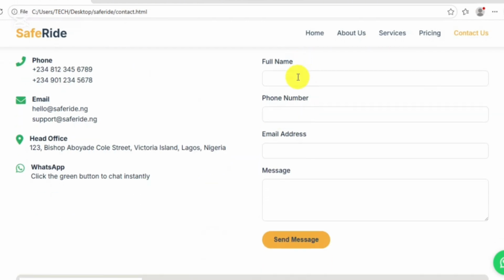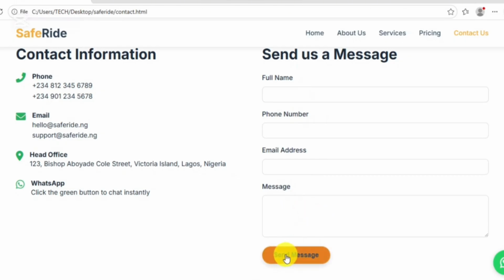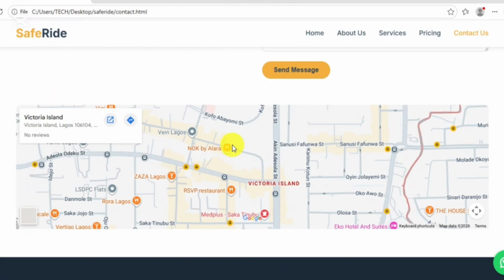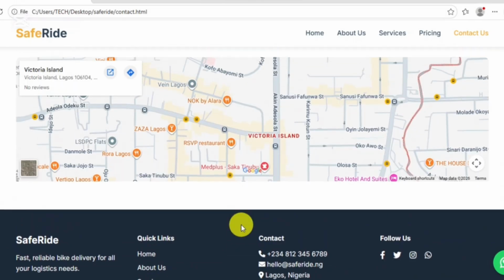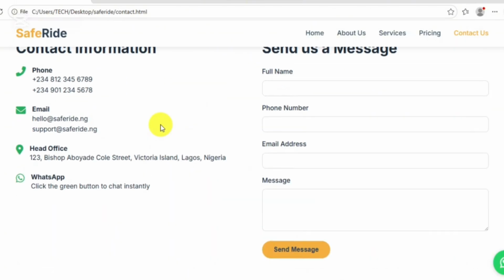You see, when you fill the form, fill the order, and click on send message, it goes directly to the admin of the website. This is Google Map. All these things are done with AI. You can see Lagos, Victoria Island. This is what would have taken you so much technical effort to achieve.